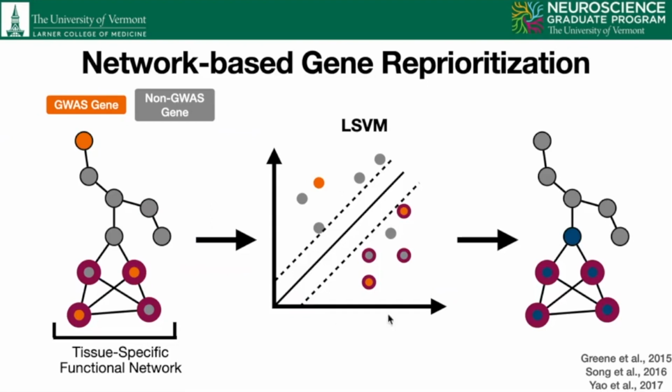Therefore, we can use a machine learning algorithm to classify genes as functionally associated with the disease, or not, by the number and strength of their connections to the nominally significant GWAS genes. We can then use the resulting functional score to re-rank our genes.